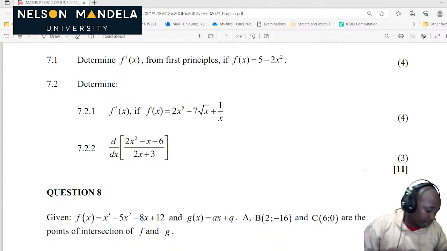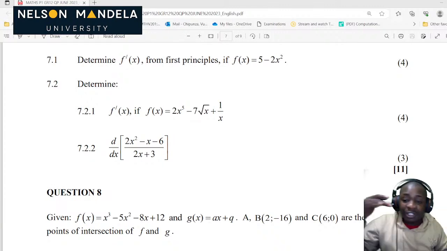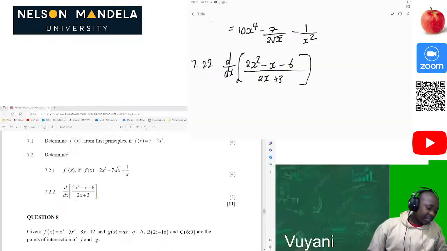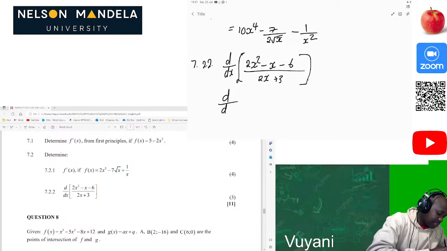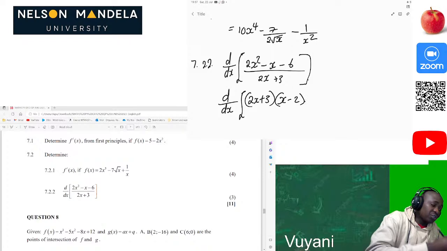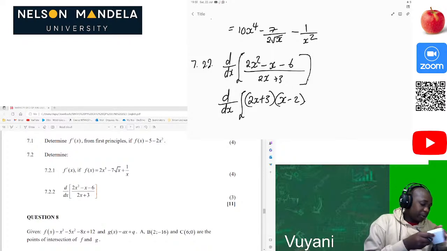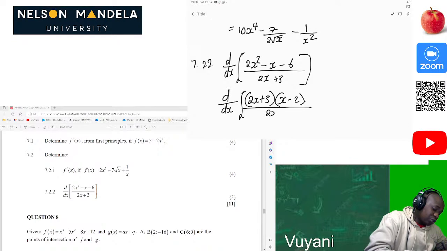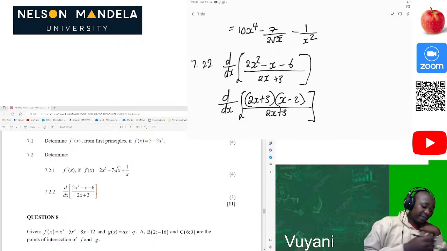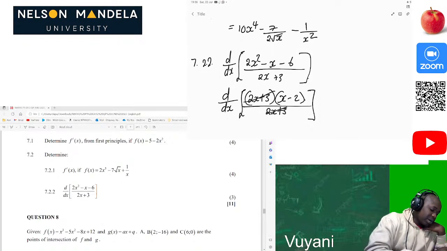This is easy, guys, because now we can solve this according to your level. You can solve this one way, by finding the factors in the numerator and solving that trinomial first. By solving that trinomial, we have d over dx of 2x plus 3, then another one will be x minus 2. You can use your calculator to find all the factors, or just use the quadratic formula to find the factors properly. So definitely this and this will cancel.